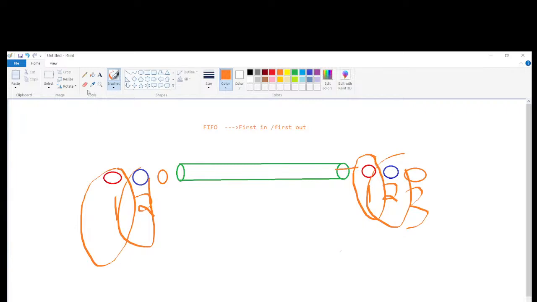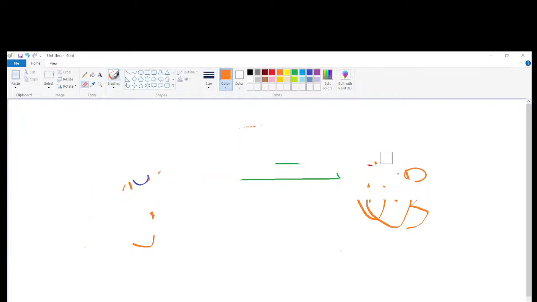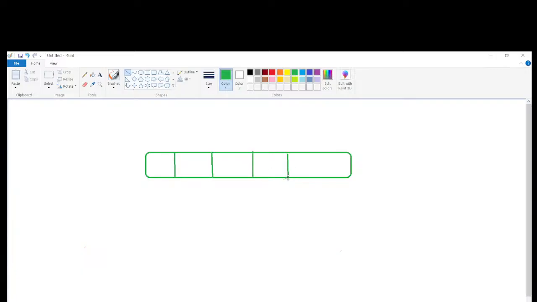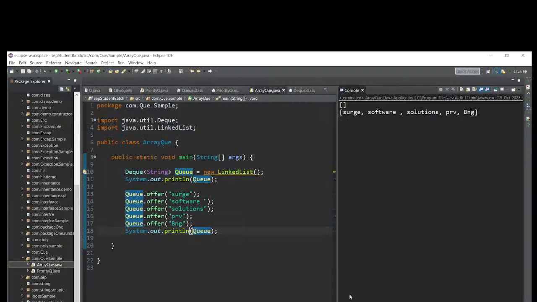Just give me one minute. Let me check one. Array. It's printed here.